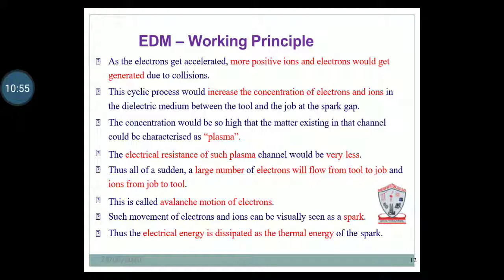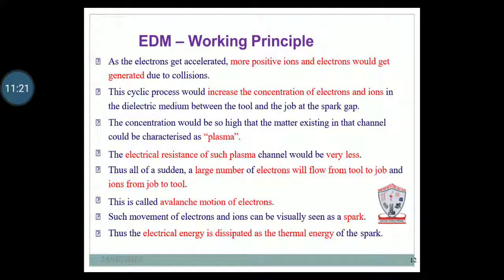The concentration becomes so high that the matter existing in the channel can be characterized as a plasma. The electrical resistance of such a plasma channel is very low. Thus, all of a sudden, a large number of electrons flow from tool to job and ions from job to tool. This is called the motion of electrons also.